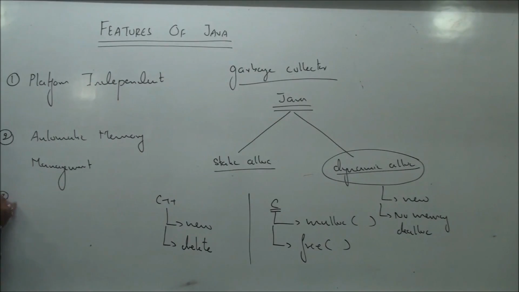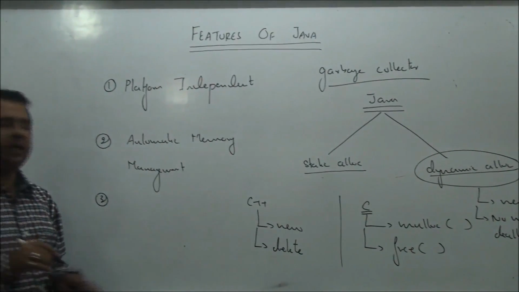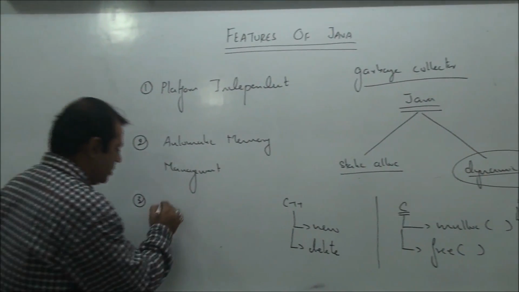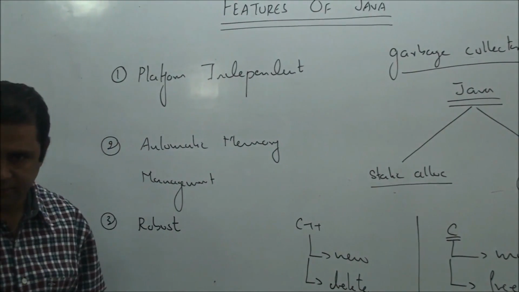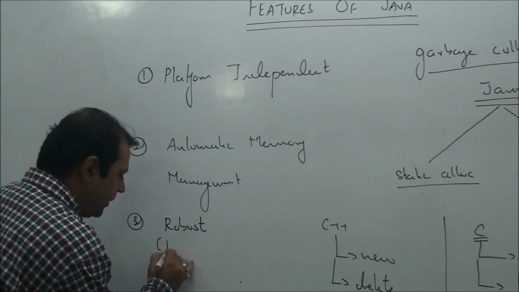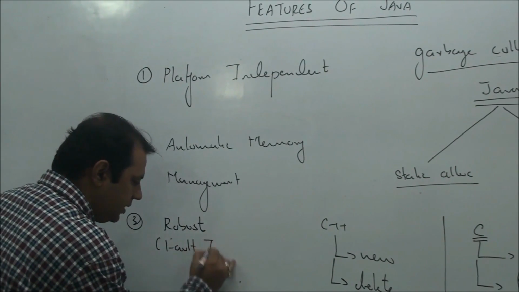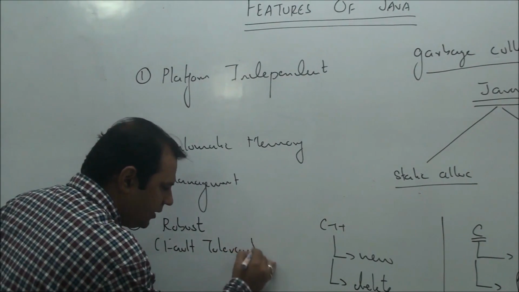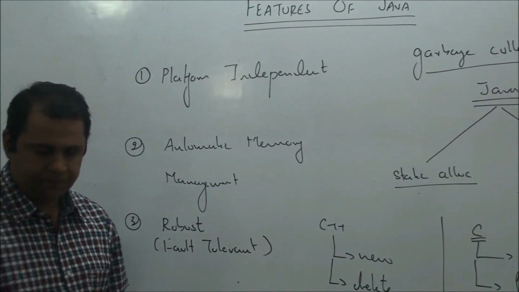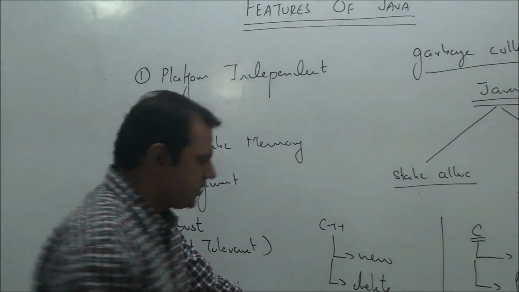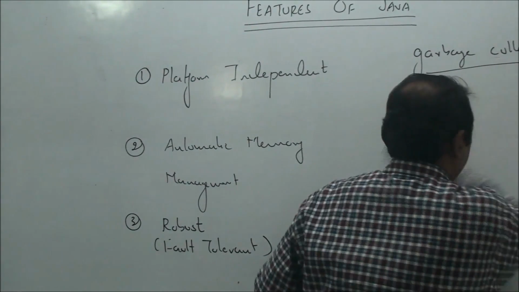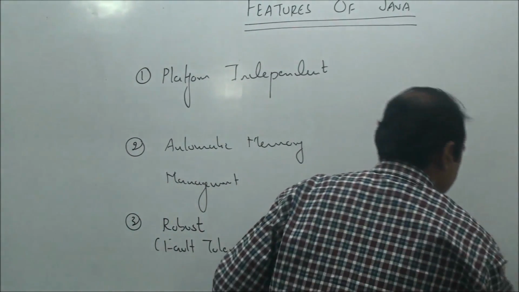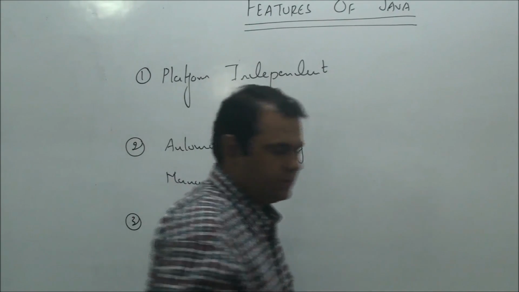Third point. The third very important feature of Java: Java is one of the most robust languages. Another term to describe this could be that Java is one of the most fault-tolerant languages. Now to understand what this is, let's discuss a very small example in C language.